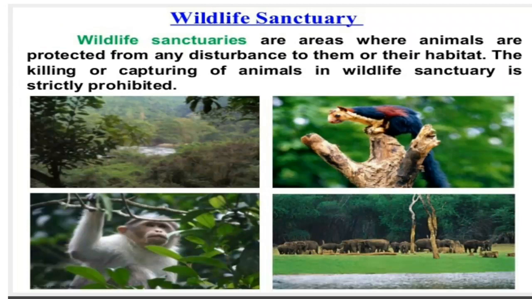The killing and capturing of animals in a wildlife sanctuary is strictly prohibited. Hunting is not allowed; capturing or killing of these animals is prohibited, which means restricted. There is a threat to wild animals like the black buck, white-eyed buck, elephant, golden cat, and pink-headed duck.